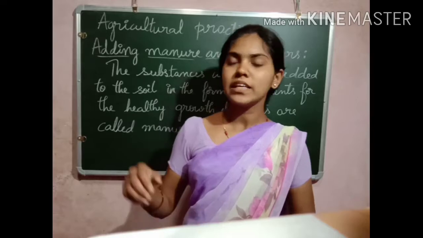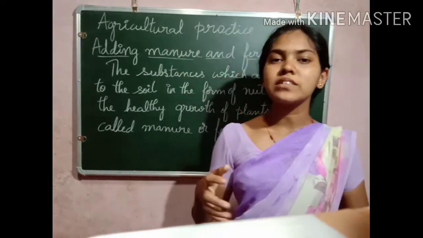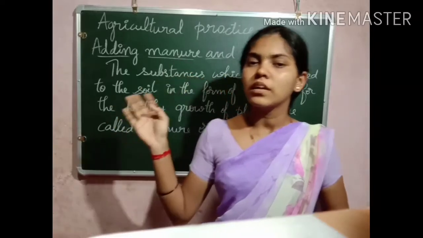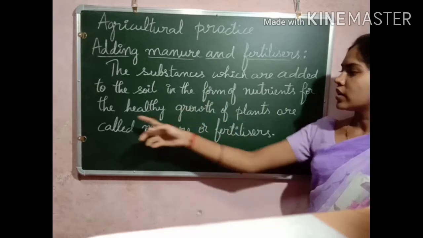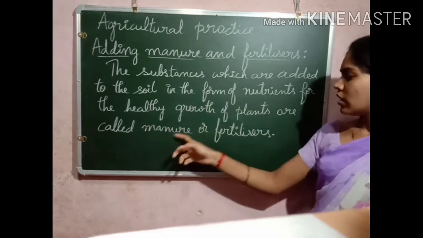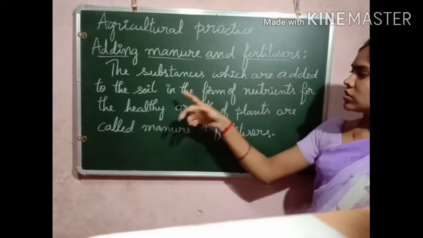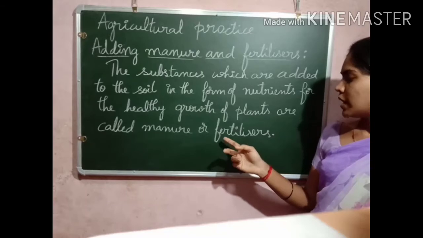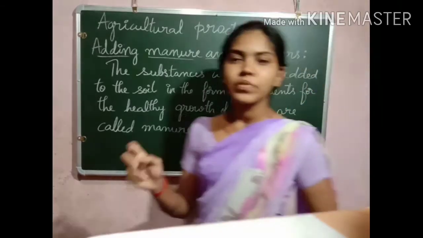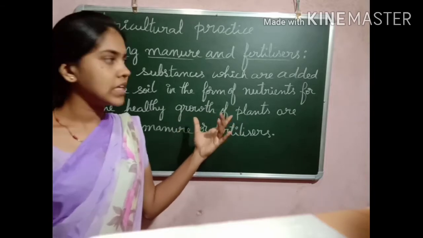The next important task in the agricultural activity is adding manure and fertilizers to the soil. So what is this manure or the fertilizers? The substances which are added to the soil in the form of nutrients for the healthy growth of plants are called manure or fertilizers. So why is it important? What is the importance of this?